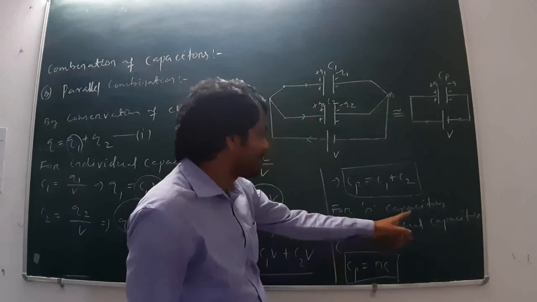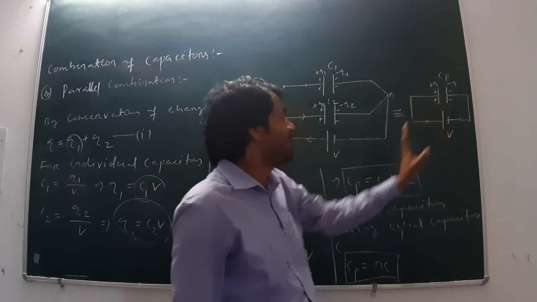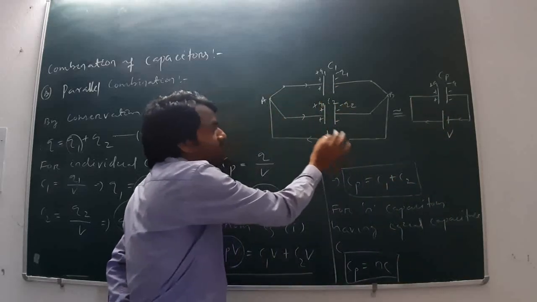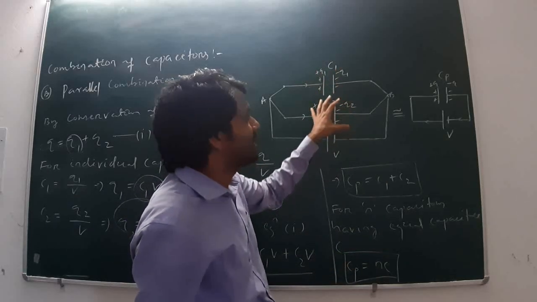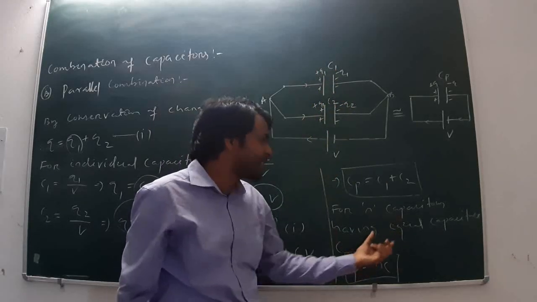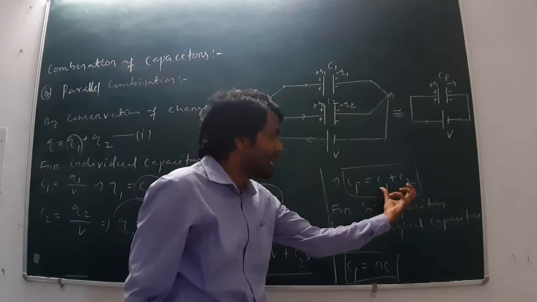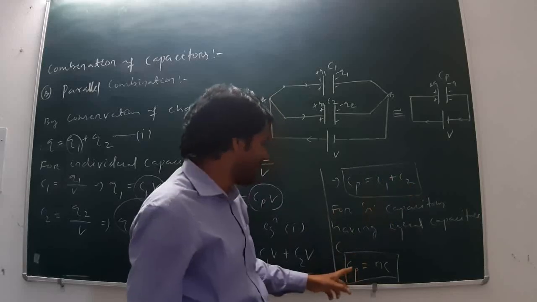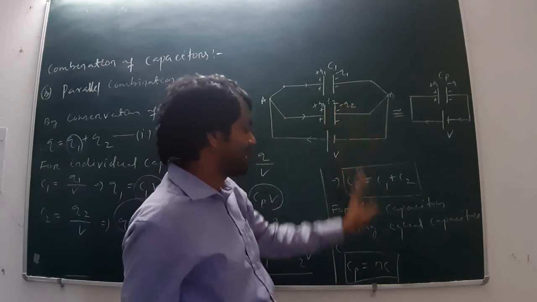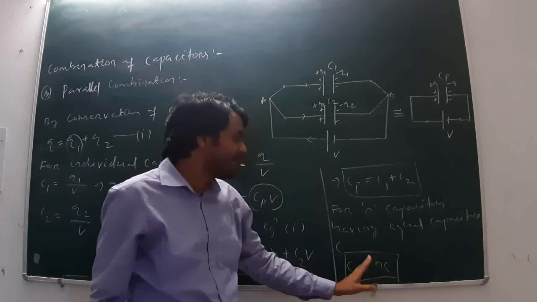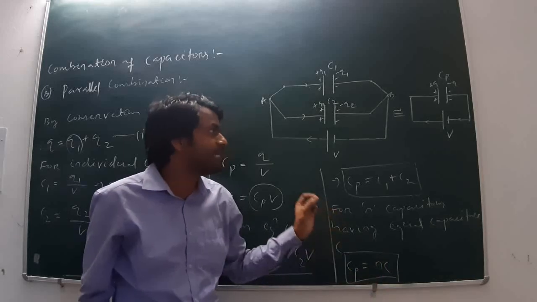For n capacitors having equal capacitance C, let n capacitors be connected in parallel combination, each capacitor having equal capacitance C, then what is the equivalent capacitance of the parallel combination? As the total capacitance is the algebraic sum, therefore Cp is equal to C plus C plus C, n times, that means n into C. N is the number of capacitors, C is the capacitance of each capacitor.